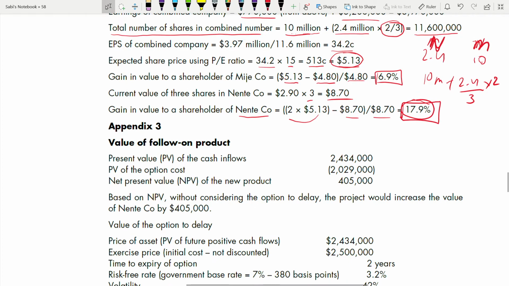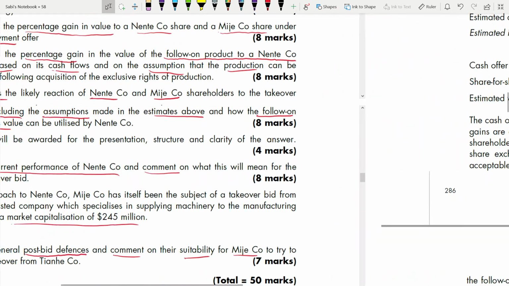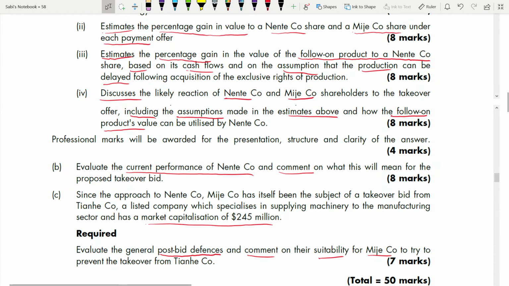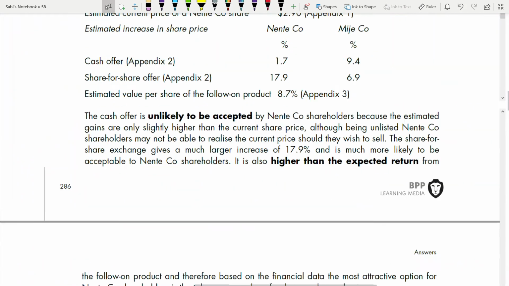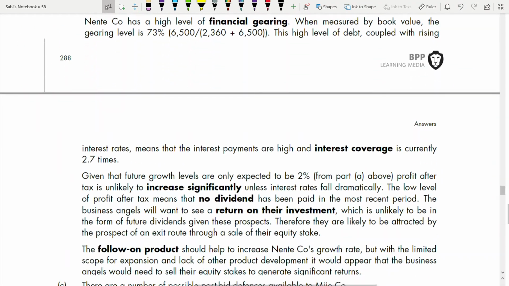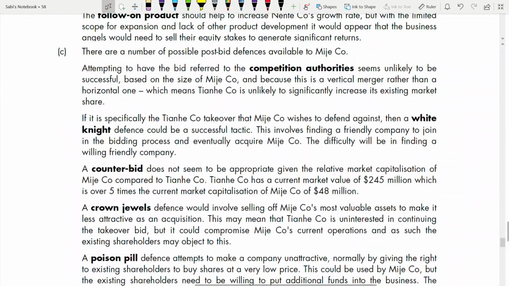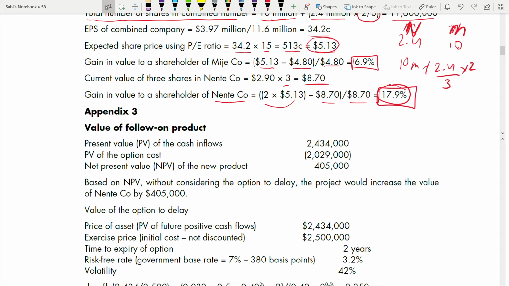Appendix 3. Now Appendix 3. Now go to your requirements again before I go to Appendix 3, so that we didn't miss out on anything. The second one also we did. We estimated the percentage gain in value to Nente and Menje shares under both the payment offers. Now coming to the third one. Percentage gain in the value of follow-on projects. So coming to this Appendix 3. Okay, we just have one more. This is the last appendix.